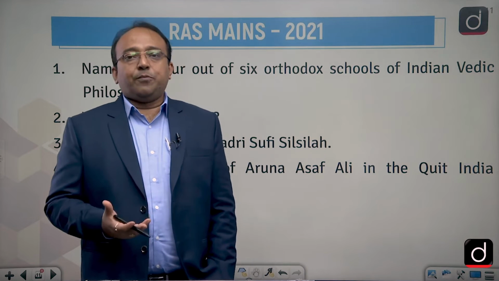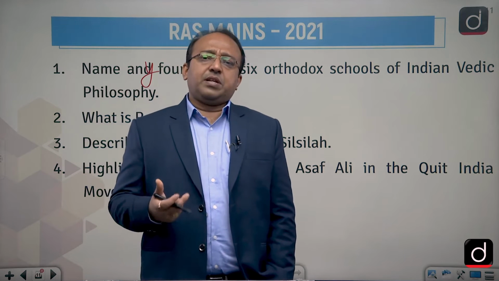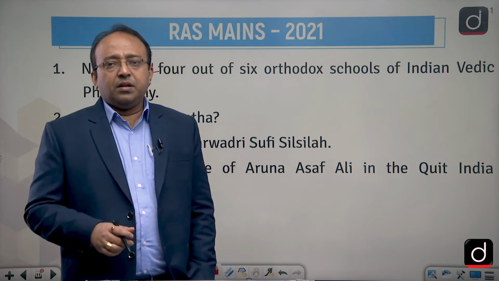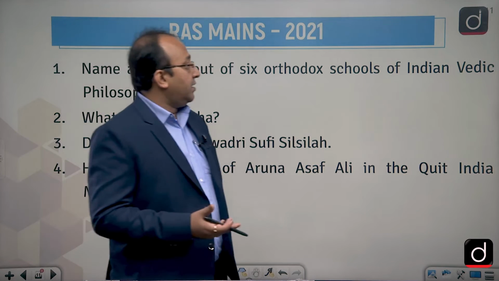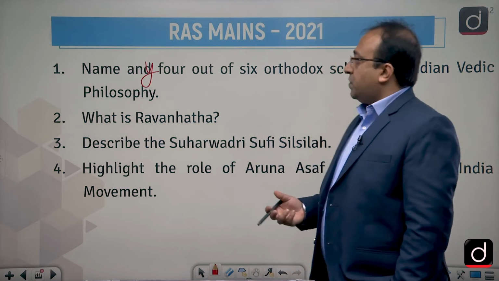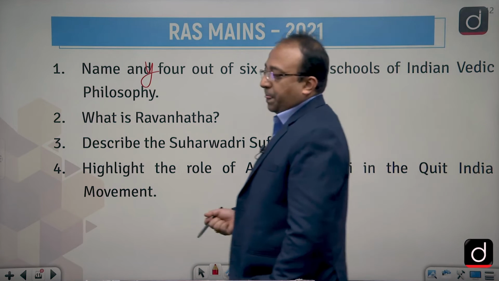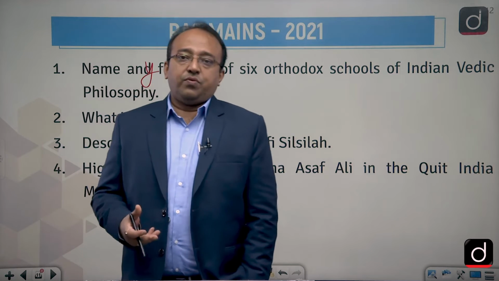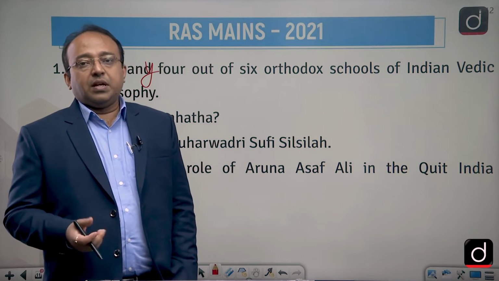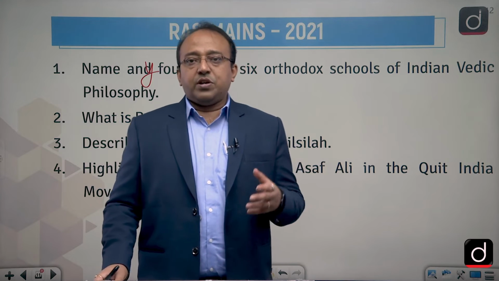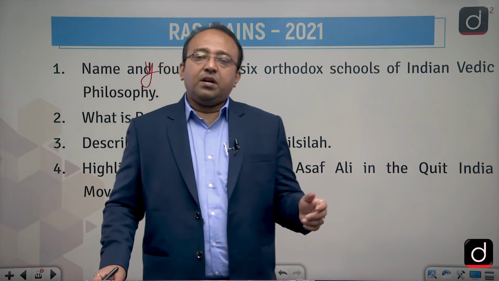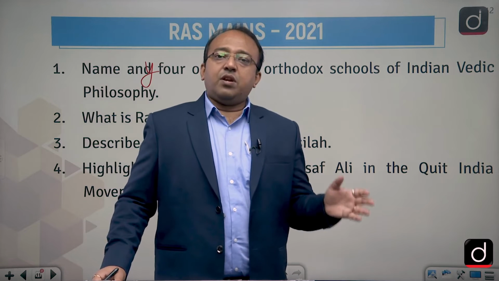Short type question है। इस प्रकार के क्वेश्चंस आपको NCERT में भी मिल जाएंगे, पीछे के एक्सरसाइजेज में। बेसिक क्वेश्चन ही है, लेकिन क्वेश्चन पूछ क्या रहा है? पूछ यही रहा है कि 6 ऑर्थोडॉक्स स्कूल्स ऑफ इंडियन वैदिक फिलोसफीज थी, उसमें से कोई 4 के नाम आपको बताने हैं। When you study the philosophies, especially let's say Nyaya philosophy, Yoga philosophy, Vaisheshika philosophy, Mimamsa philosophy, Vedantic philosophy, these all are the philosophies which you study normally in your ancient history part itself.